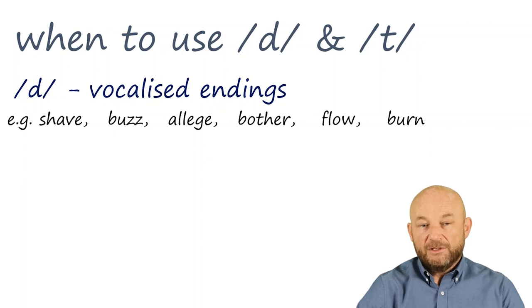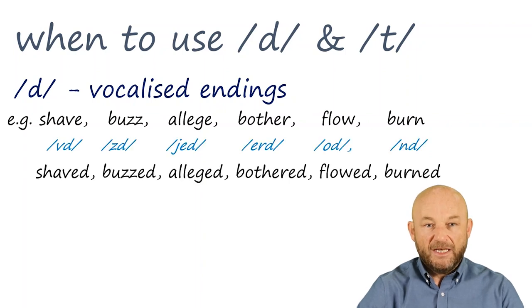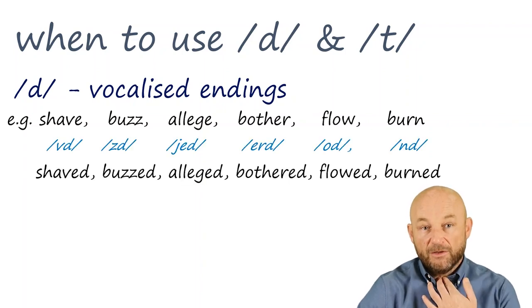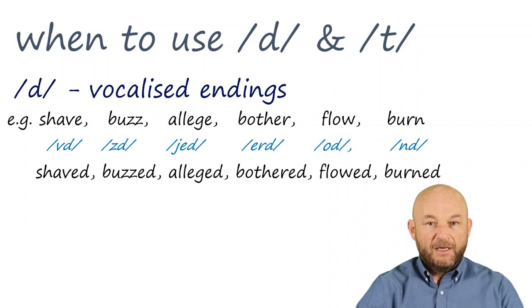For example, shave, buzz, allege, bother, flow, and burn all have vocalized endings. Go ahead and check for yourself. Shave, buzz, allege, bother, flow, burn. Therefore, we must add the d ending, and this gives us shaved, buzzed, bothered, flowed, and burned.